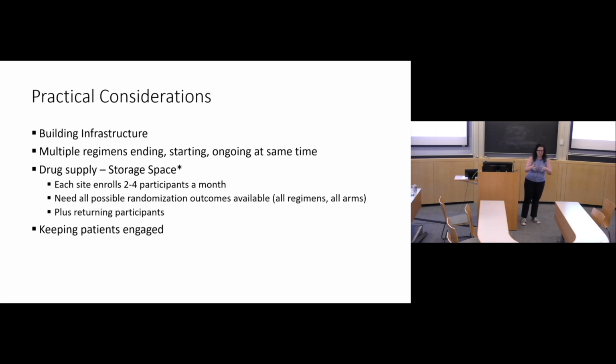And there's a single central pharmacy that does the shipping and that sort of thing, and each site enrolls 2 to 4 participants a month. But remember, they don't know if that participant is going to be on drug A, drug B, or drug C when they come into the clinic. They need to store all the regimen active drugs, plus all the placebos in order to enroll a new participant, plus all the drugs for the participants that already exist within the study.